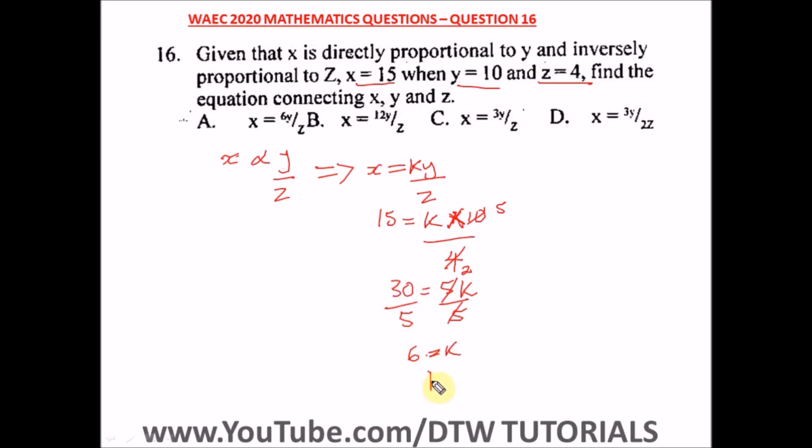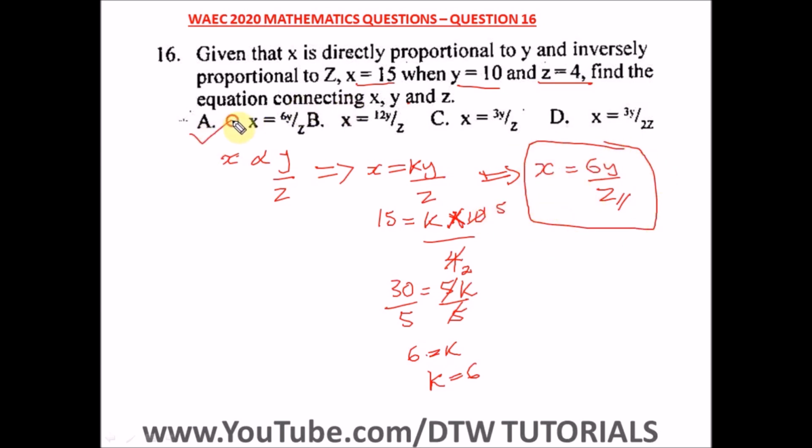Okay, that's k is equal to 6. So we put it into this equation. So we have x is equal to 6y over z. So this is the equation that's connecting x, y, and z. All right, since we found our k, this is the equation connecting x, y, and z, and our right option here is option A.